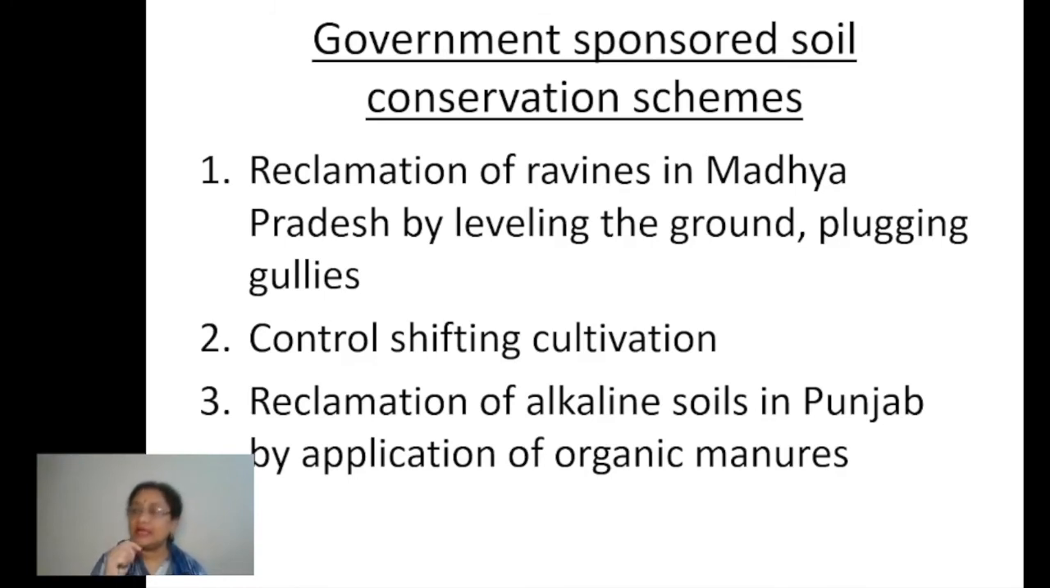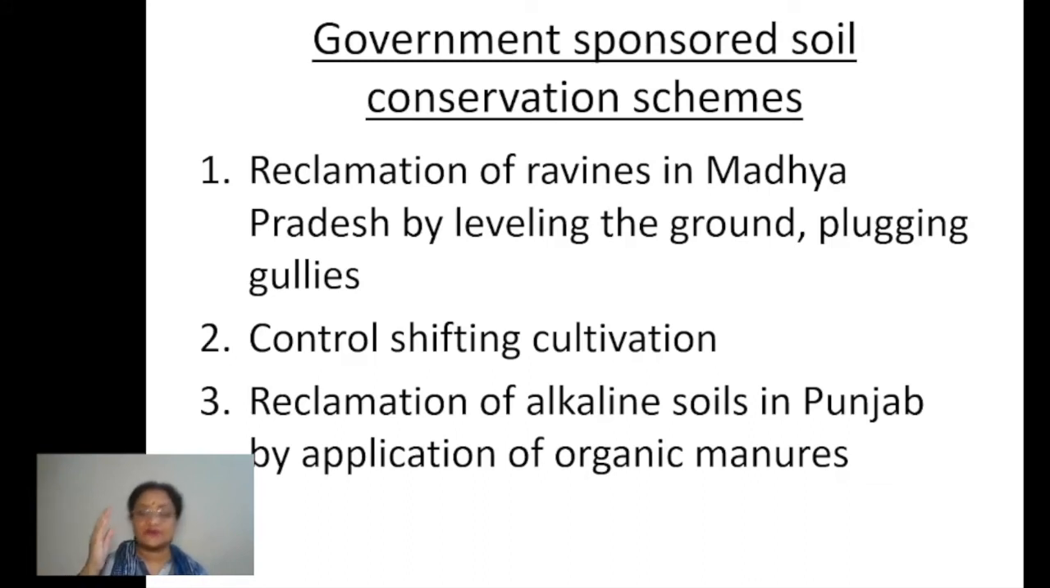This is one thing. And moreover, the gullies are plugged at several places. This is again one step being taken there, so that gully erosion will be reduced to a great extent. Okay, number one. Number two is shifting cultivation, which is a big problem, especially in the northeastern hills, right?